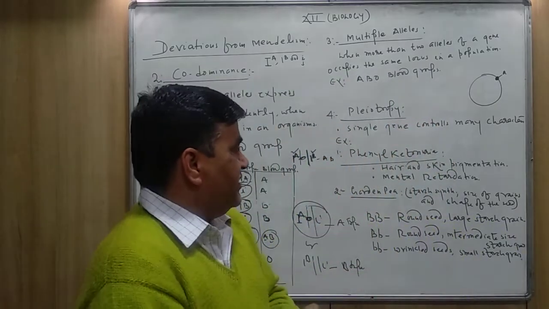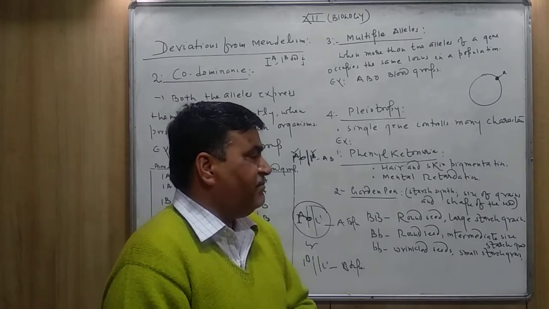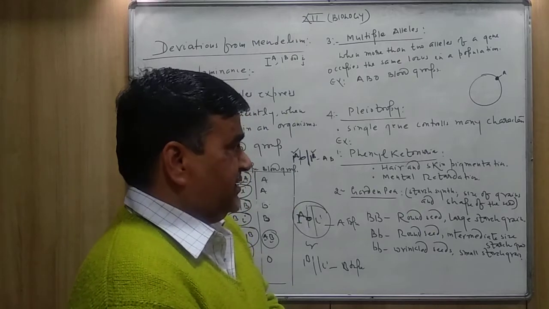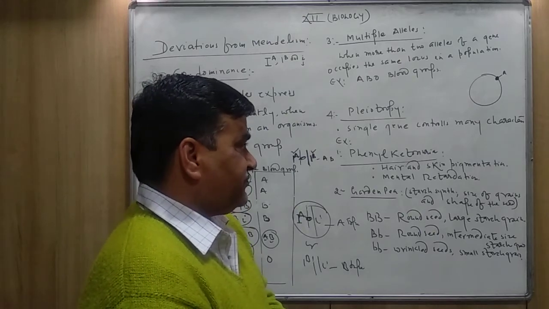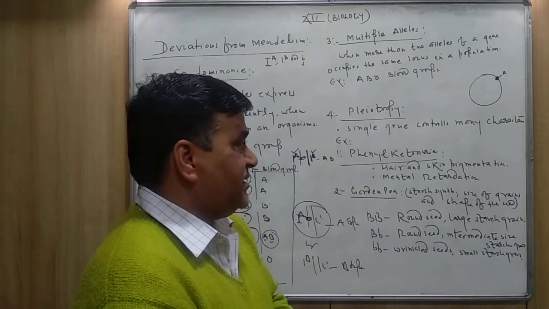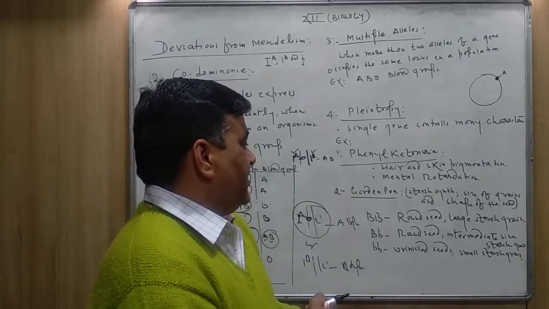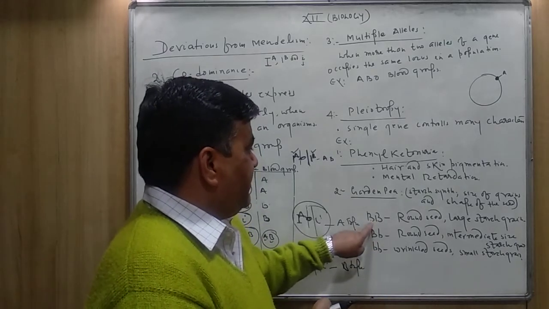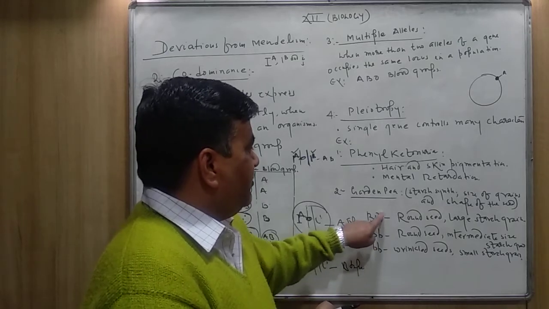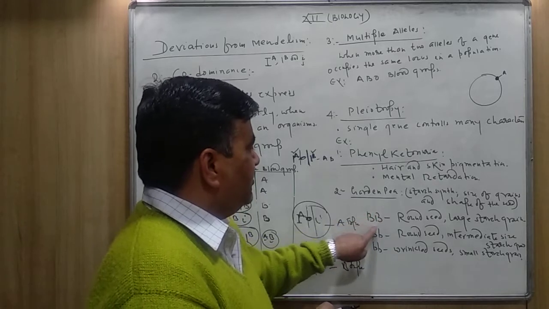The second example is the garden pea. In garden pea, a single gene controls the synthesis of starch, the size of the grains, and the shape of the seed also. Here I have written the gene as capital B and small b. When both the capital B alleles are present, in the homozygous form,